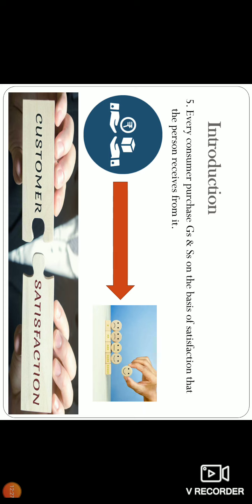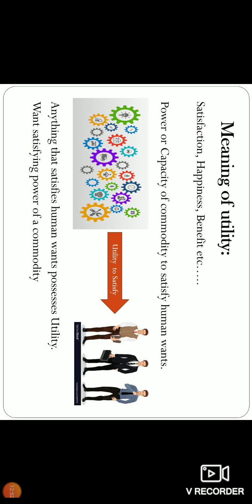Why? On the basis of satisfaction. He wants satisfaction from that goods. So that person receives satisfaction from that goods, therefore only he purchases. Without satisfaction, he never purchases. So there is an interlink between a consumer or a customer and satisfaction. A consumer purchases goods because it has a satisfaction. So satisfaction comes in different levels, I don't want to discuss that.